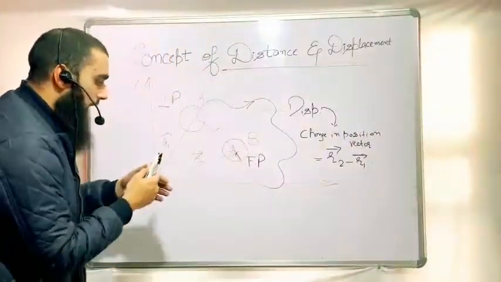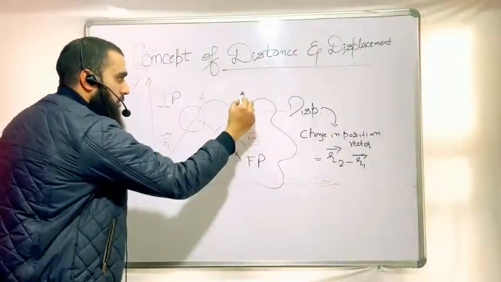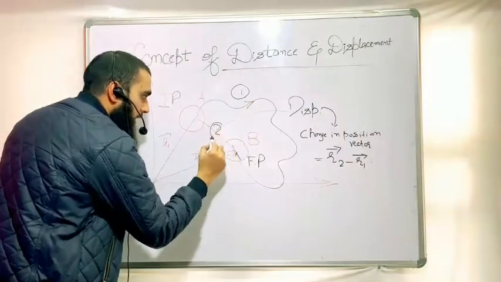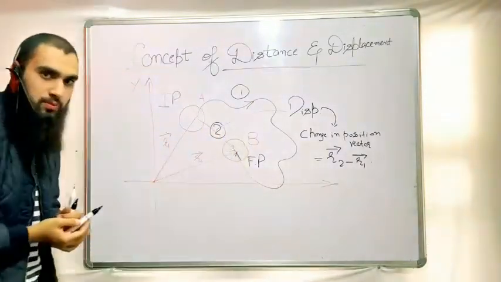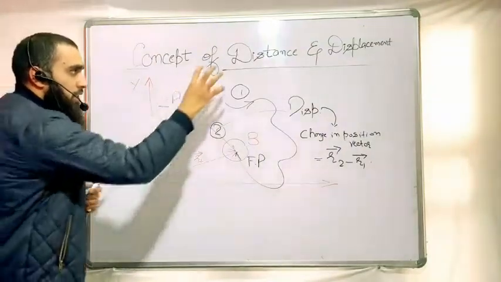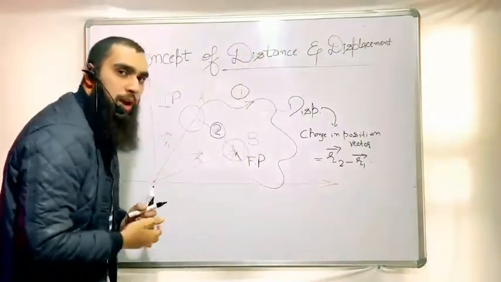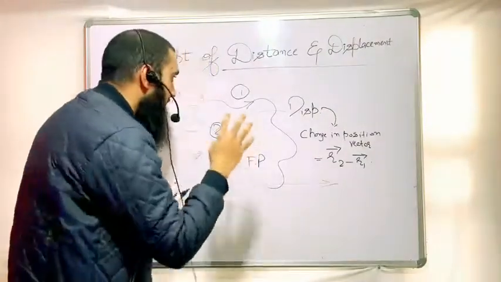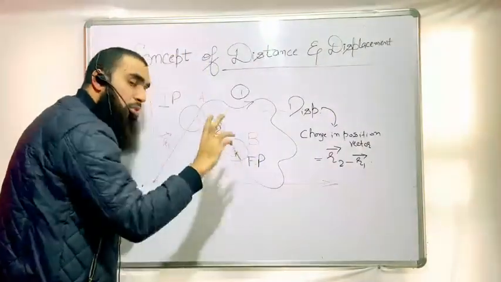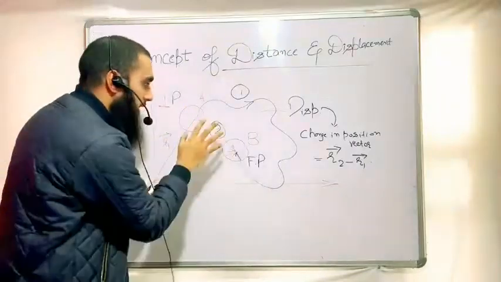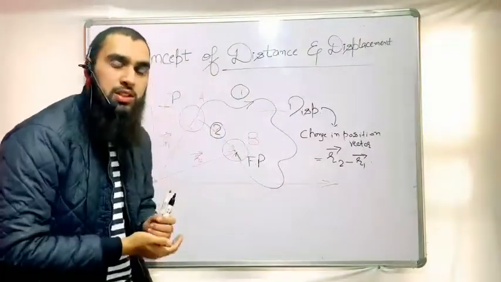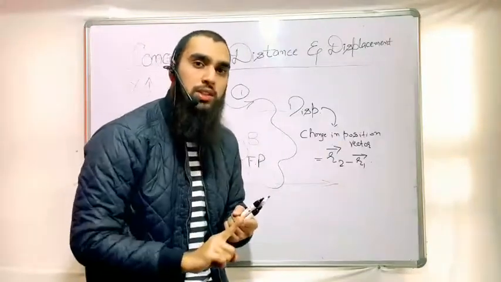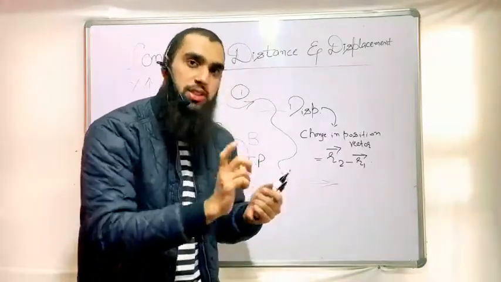So if I have two paths here, this is the first path going from point A to point B, and this is the second path from point A to point B. Distance is the actual path traveled between the initial position and the final position. I can say path first and path second are both distances. But the second one is a special type of distance, the shortest distance between the initial and final position. This shortest distance between initial and final position is called displacement.